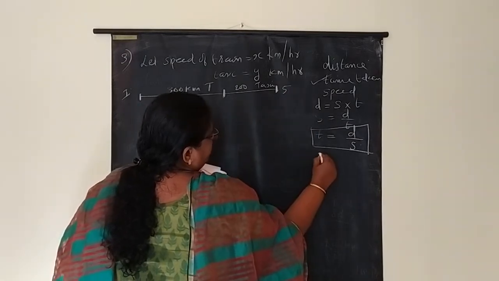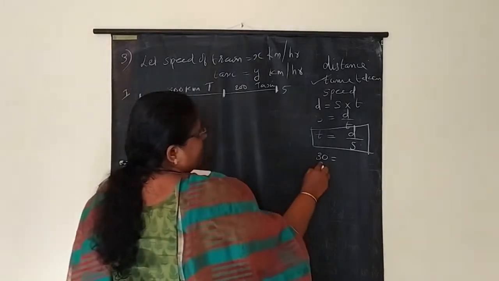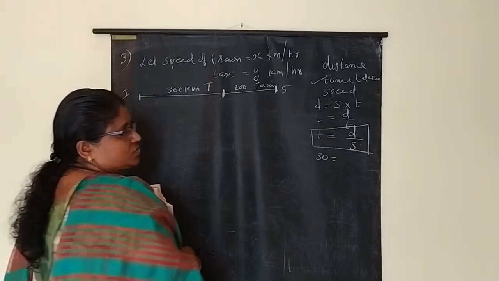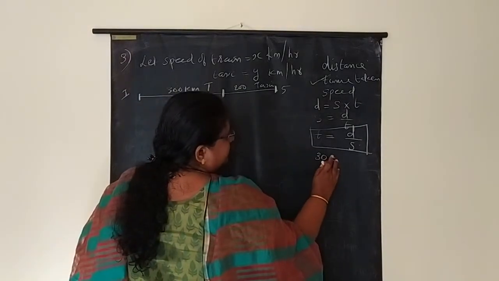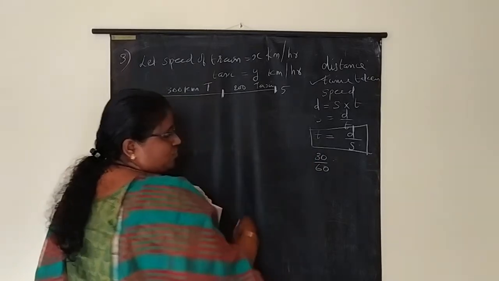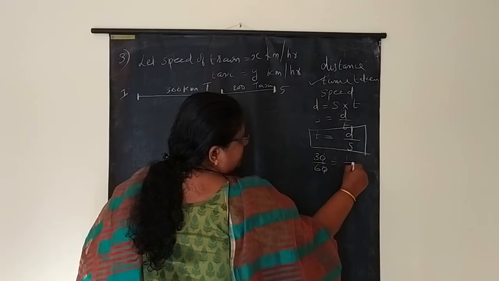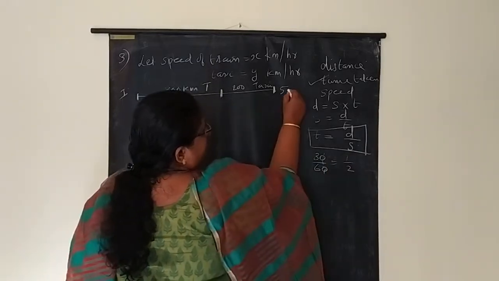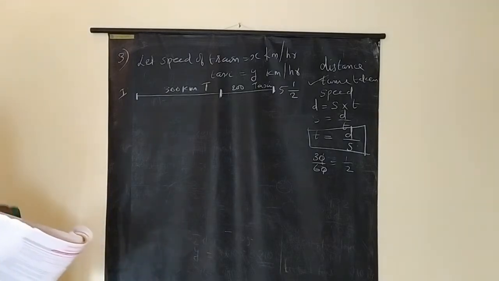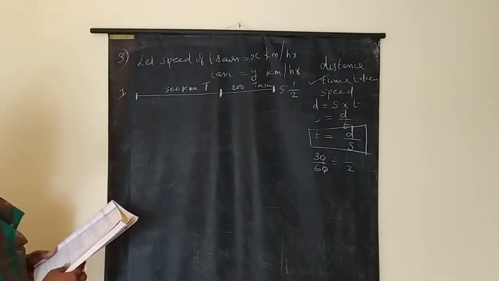What is meant by 30 minutes? This is in hours, but this is in minutes. How to convert 30 minutes into hours? For converting minutes into hours, divide by 60. So 30 by 60 is half an hour. So he took a total of 5.5 hours. Understood?